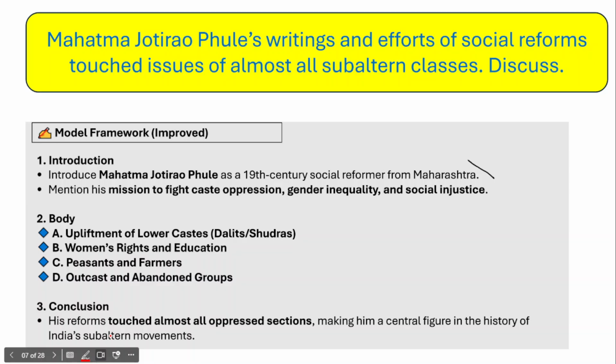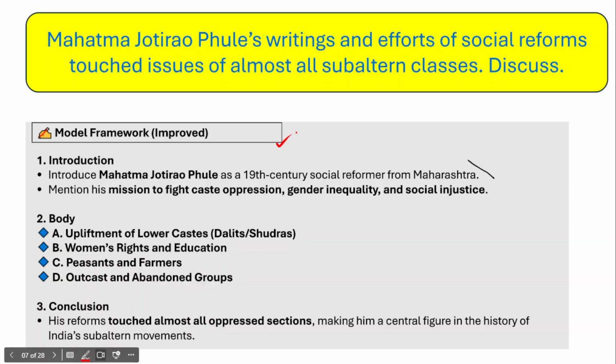Now if you look at the model framework, in the introduction you just briefly introduce Mahatma Jyotirao Phule, who is a 19th century social reformer from the state of Maharashtra. And then if needed, you could briefly mention his mission to fight caste oppression, gender inequality, social injustice and for women's education, because these all belong to social reform.